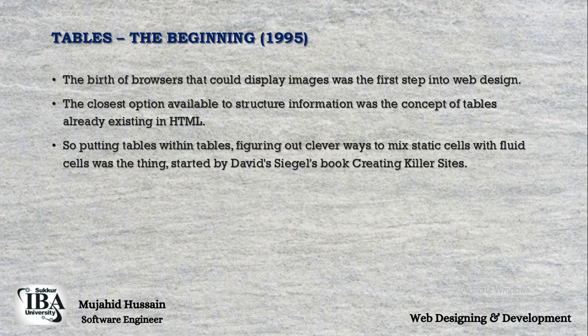So actually in the starting, tables were created as part of the HTML, and website designing was much better, and the first step of web designing was with the help of tables.